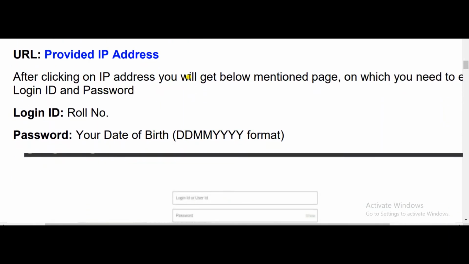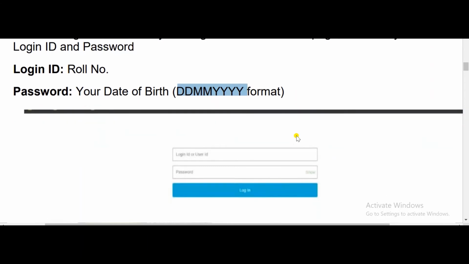So after clicking on the IP address, you will be prompted with an interface to type your roll number, your login ID, which will be your roll number that is mentioned in your admit card for the skill test, and the password will be your date of birth. And kindly remember this format: DDMMYYYY. Okay, this is the format with no spaces.